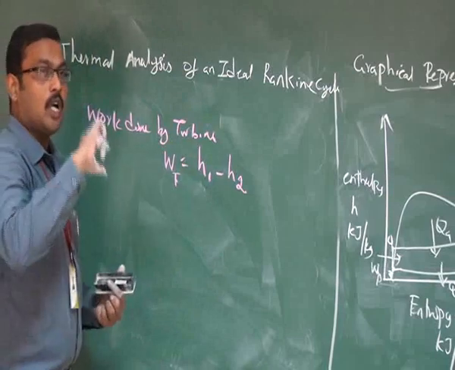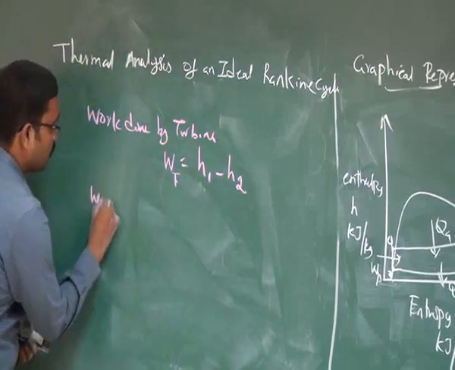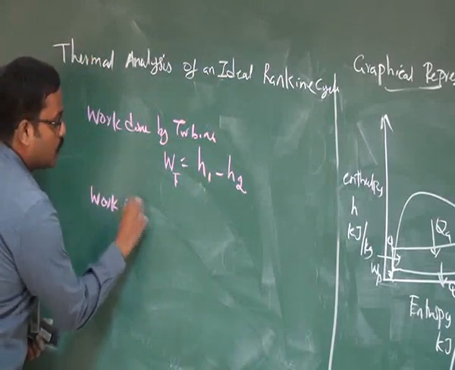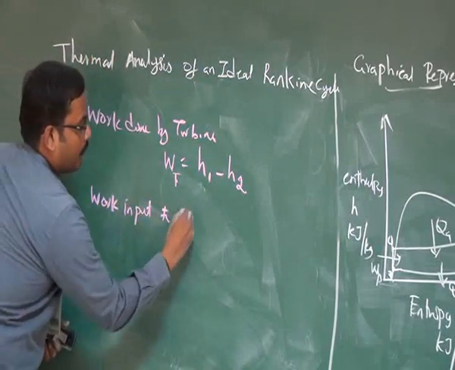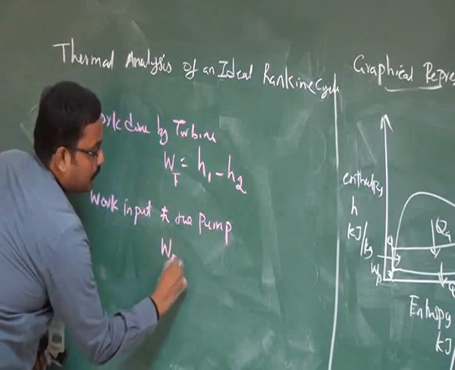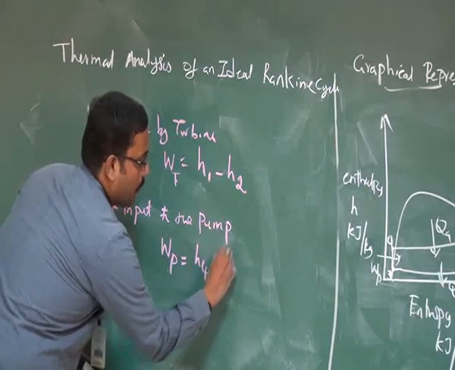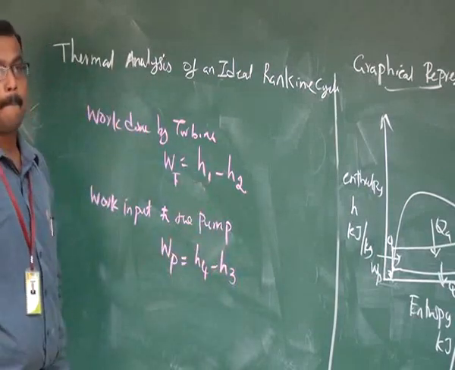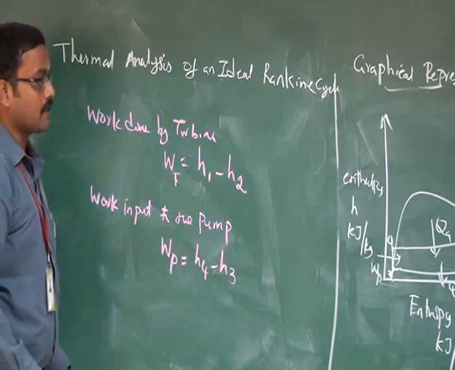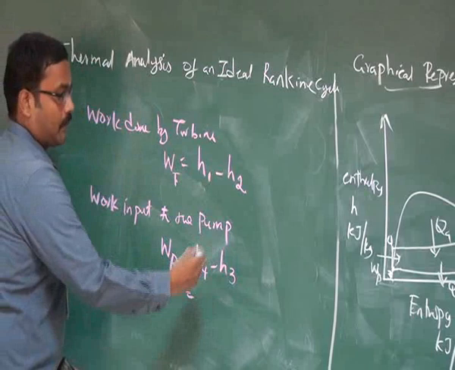In order to get work output, we have to give some work input. So the work input to the pump, WP, can be written as H4 minus H3. Again, this H4 minus H3 can be replaced in terms of pressure.